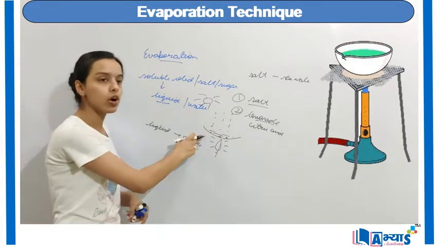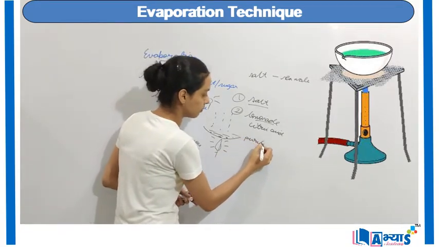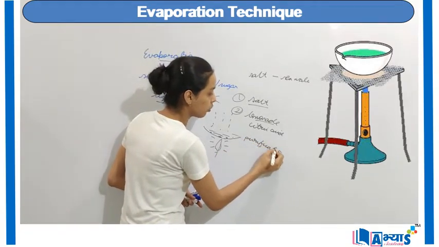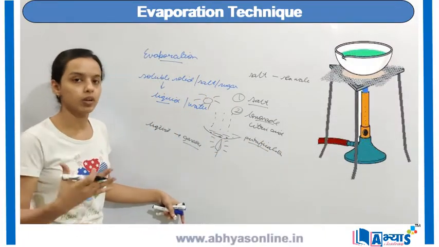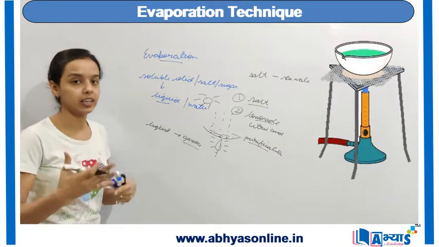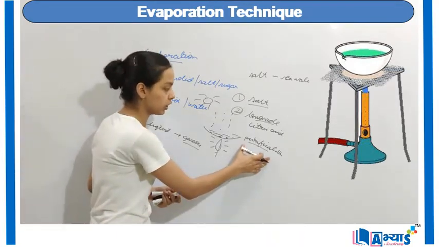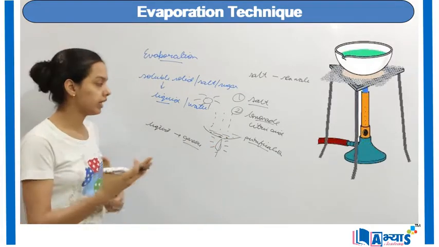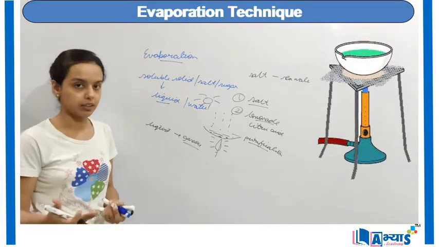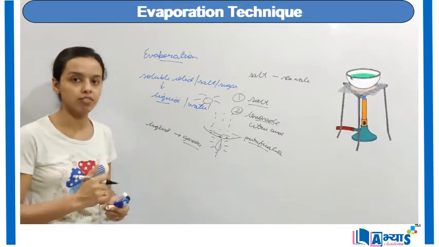But because these salt crystals are not pure, we have to do the purification. After purification in various industries, this salt can be used in our day-to-day lives, in our cooking or for any other purpose. If we don't do the purification, this salt is not pure and it is not healthy for eating or for any type of activity. So purification must be done after the process of evaporation.